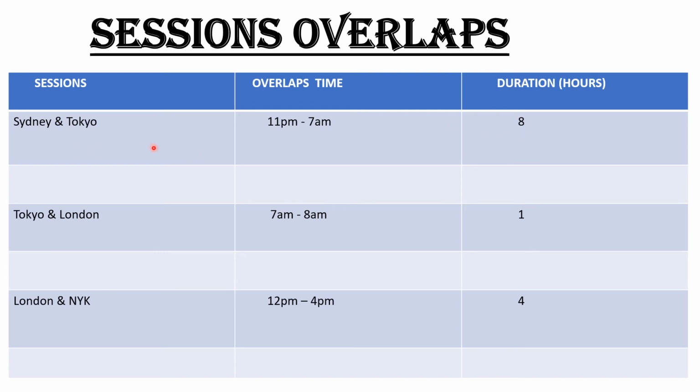If you want to trade this session overlap, you will target the time between 11 p.m. and 7 a.m. Again, we have the Tokyo and London sessions overlap, and their overlap is between 7 a.m. and 8 a.m., both in the morning, and the duration is 1 hour.